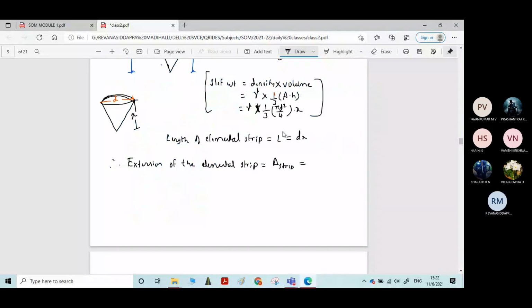P is gamma into one third pi d square by 4 into x, and L is dx, divided by AE. A is again the cross sectional area, pi d square by 4, into E.